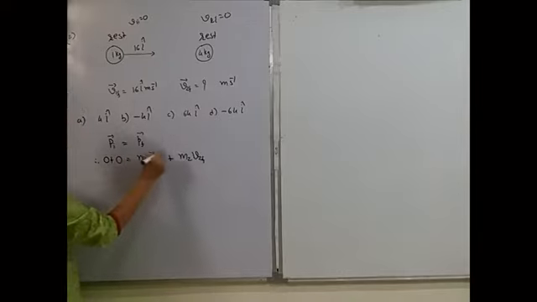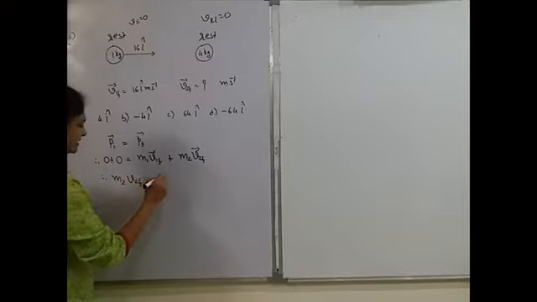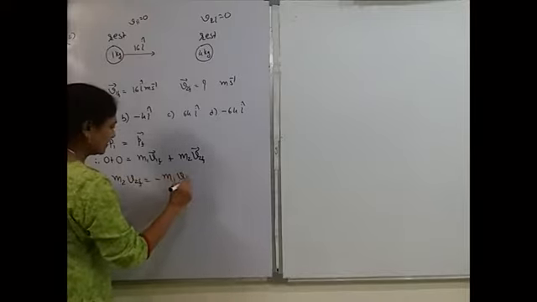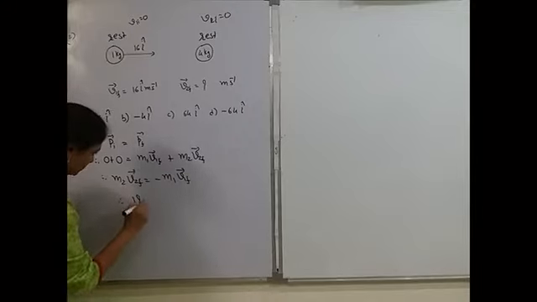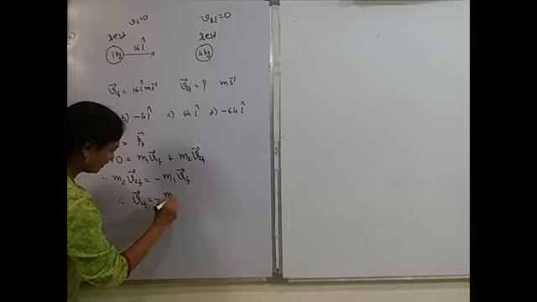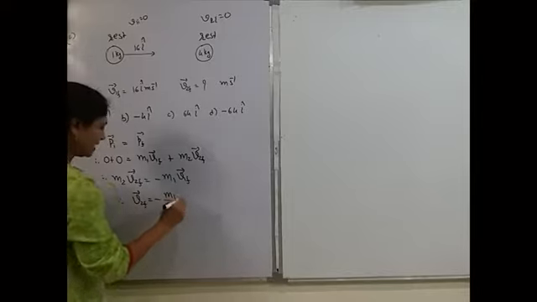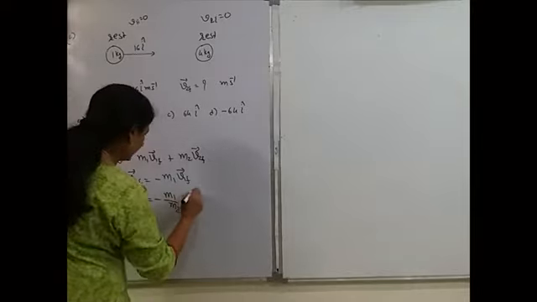Okay. So now I can say that m2 v2f is equal to minus m1 v1f. Therefore, v2f is equal to minus m1 by m2 into v1f.